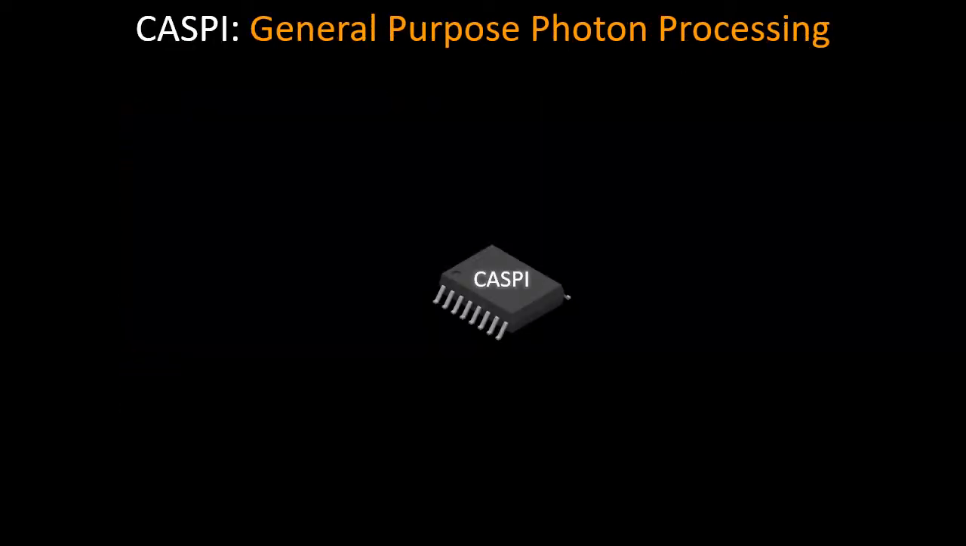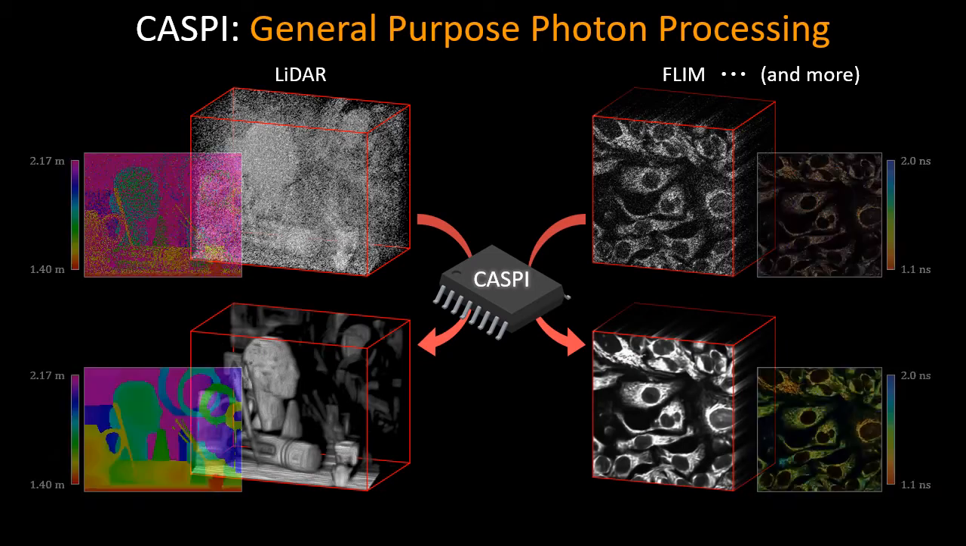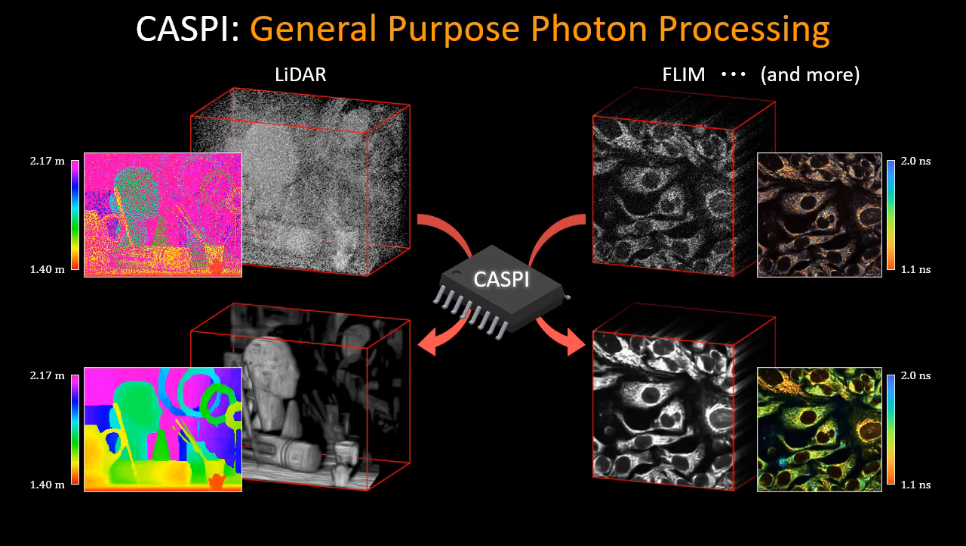In summary, CASPI is an application-agnostic, tuning-free, and training-free photon processing technique that enables reliable scene property estimation in extreme lighting conditions for a wide range of active single-photon imaging applications. We envision CASPI to become a basic building block of general-purpose photon processing units in future single-photon cameras.